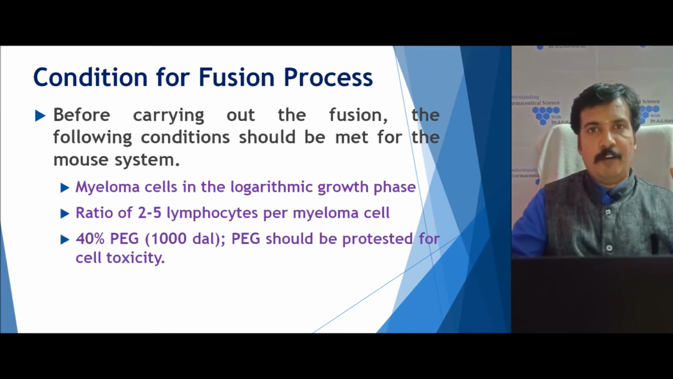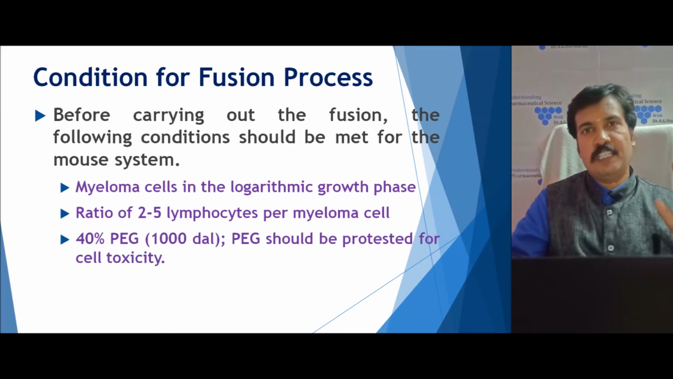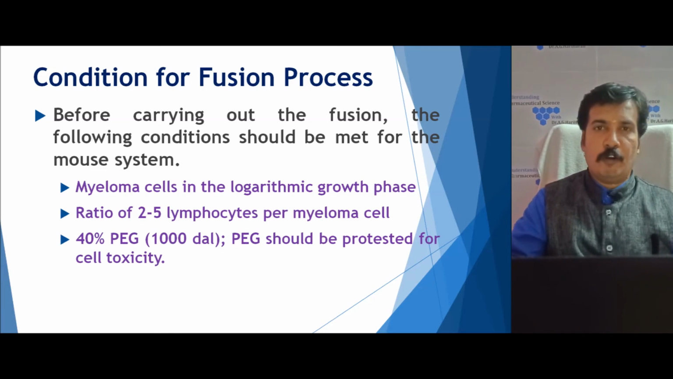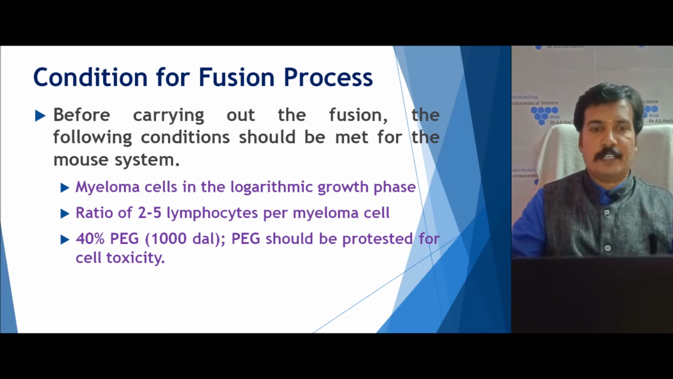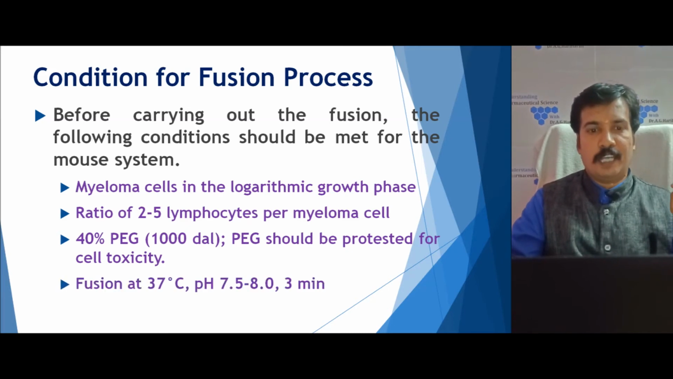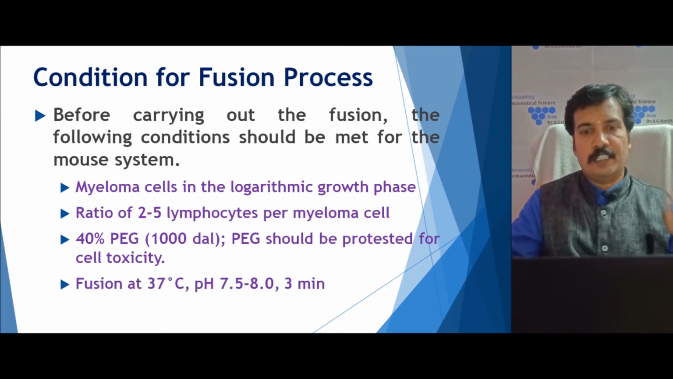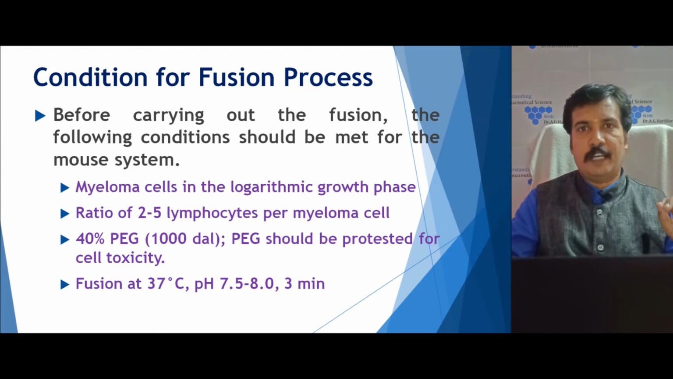And the third one is that 40% PEG can be used. Any concentration slightly greater than that can cause cell toxicity. Finally, the fusion is carried out at 37 degrees Celsius at pH 7.5 to 8. Generally 3 to 30 minutes it is carried out. Within 3 minutes sometimes the fusion can happen.